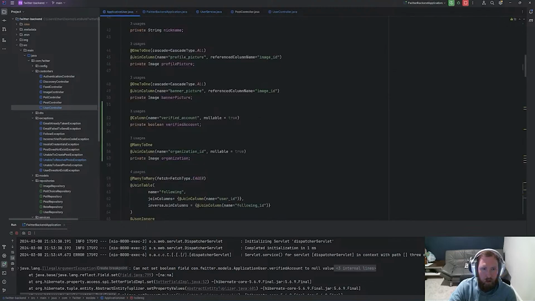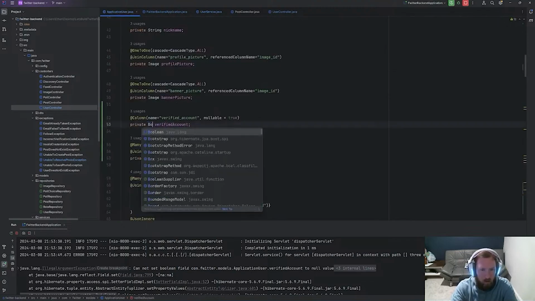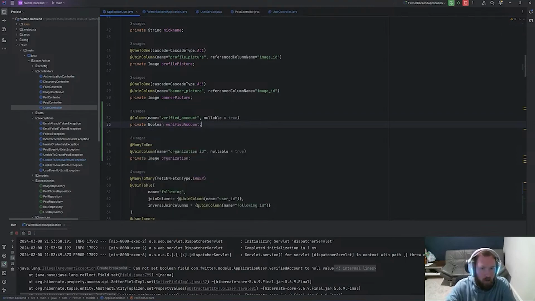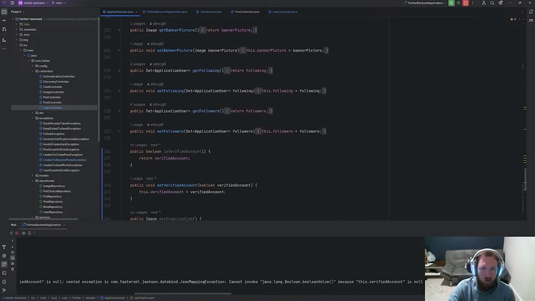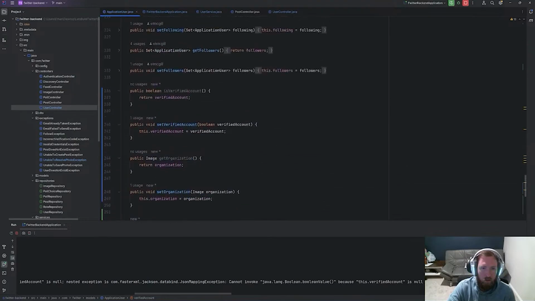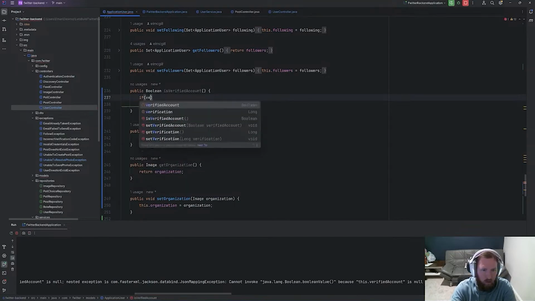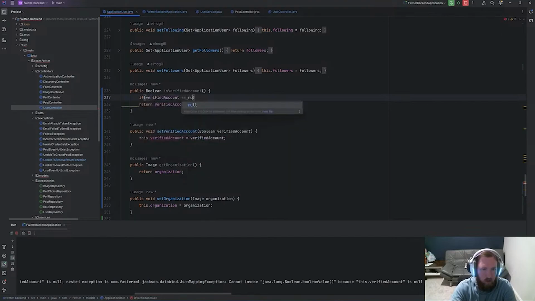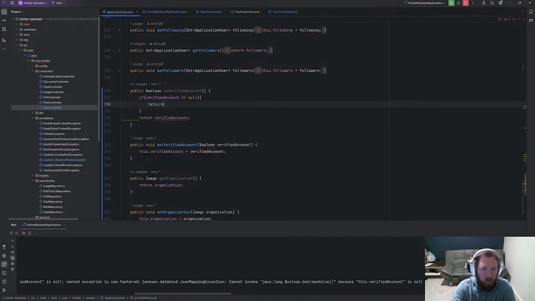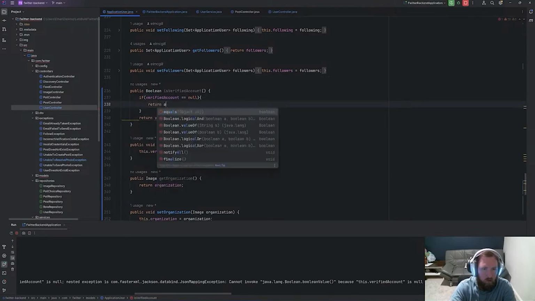So we go to ApplicationUser, we'll set this to an object, and that should be able to be set to null. I wonder if we come in here and in getIsVerified, if we set these to Boolean, and I'm wondering if we can say if verifiedAccount is equal to null, return false.